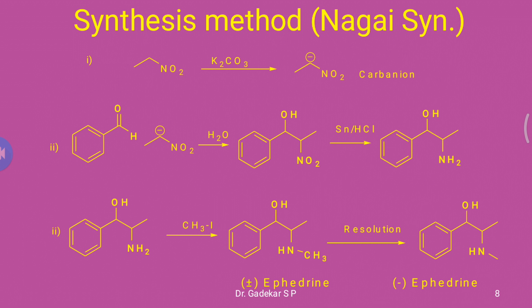Another method is the synthesis of the ephedrine molecule. For ephedrine we use the Nagai synthesis method.